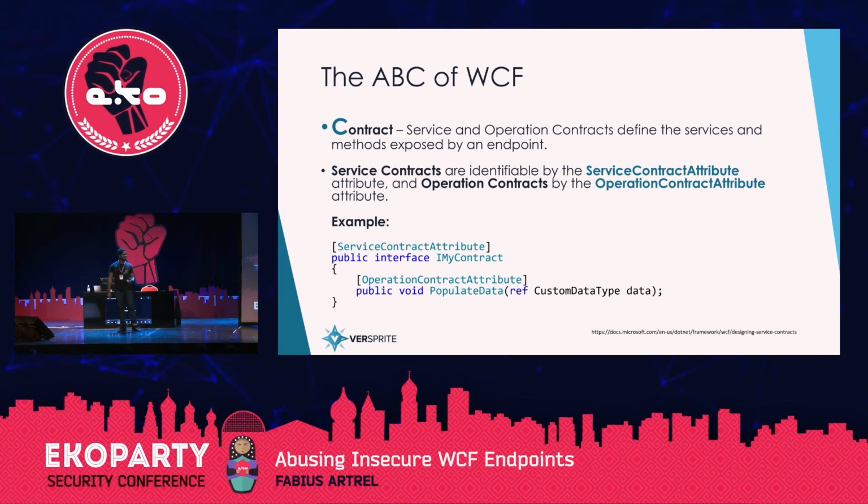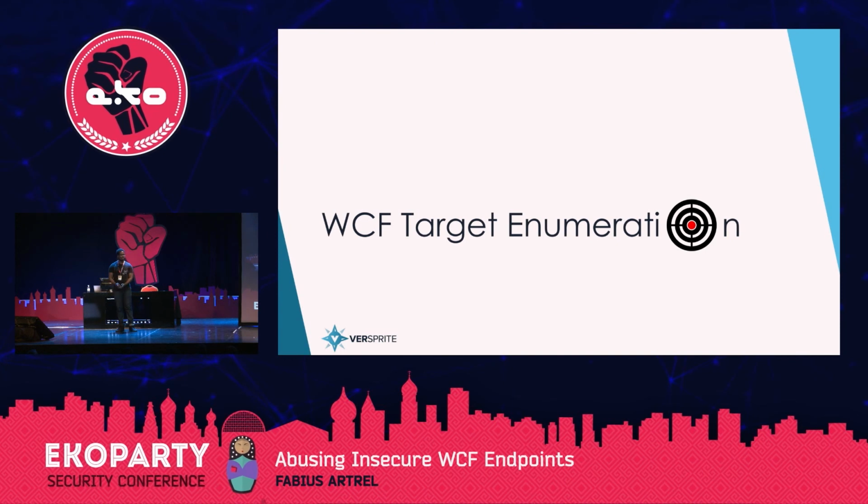The service contract in the code is identifiable by the ServiceContract attribute and the operations by the OperationContract attribute. And here you can see that the service name is MyContract and the operation exposed is PopulateData. So now that I've talked about the high levels of the ABC of WCF, I'll talk about enumerating targets for analysis.